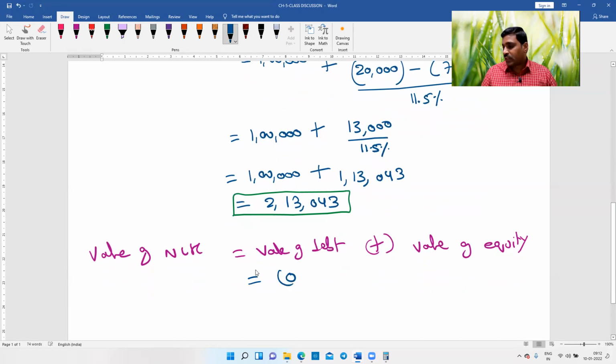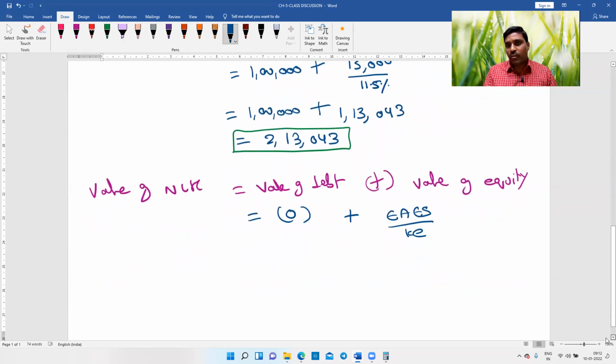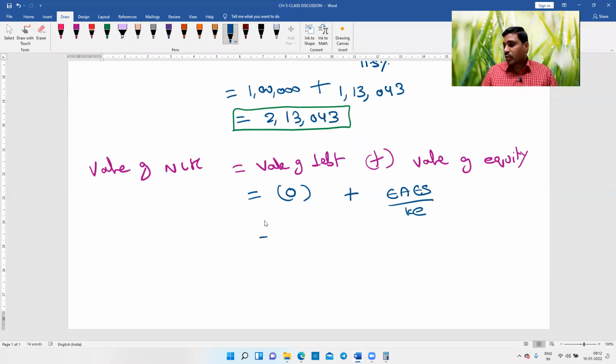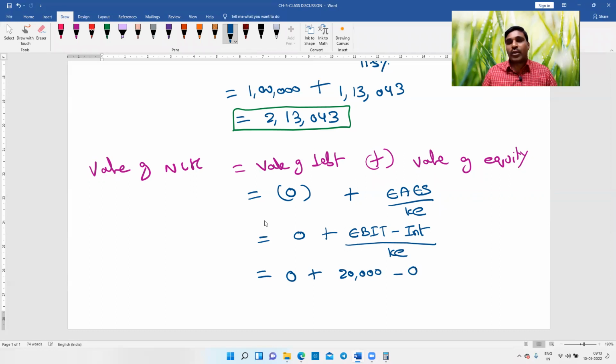So therefore this will be 0. And value of equity is the same: earnings available to equity shareholders divided by cost of equity. For the sake of uniformity, you have to solve the problem in detail. Next, what is earnings available to equity? Same: earnings before interest and tax minus interest, divided by cost of equity. That is equal to 0 plus earnings before interest and tax 20,000, whereas interest is 0 because no debt.